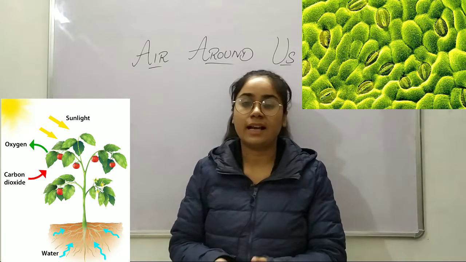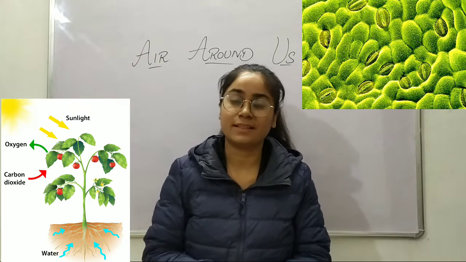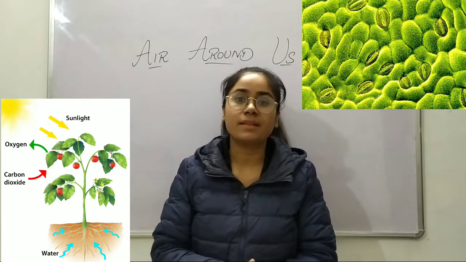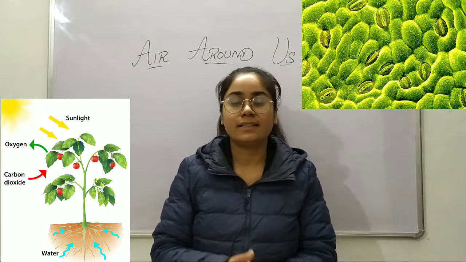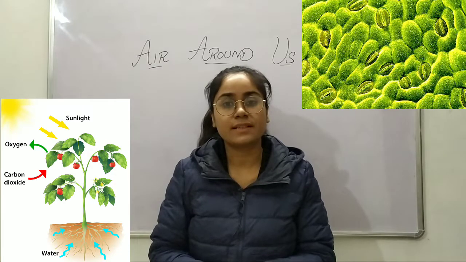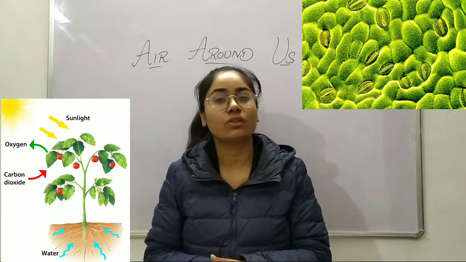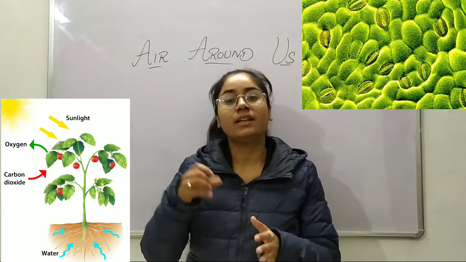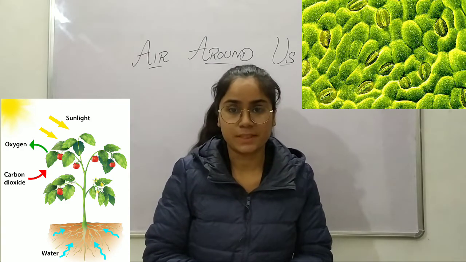Plants have leaves and these leaves have stomata. The stomata take in carbon dioxide, and this carbon dioxide helps in the process of photosynthesis in preparing their own food and then converting that starch into glucose.